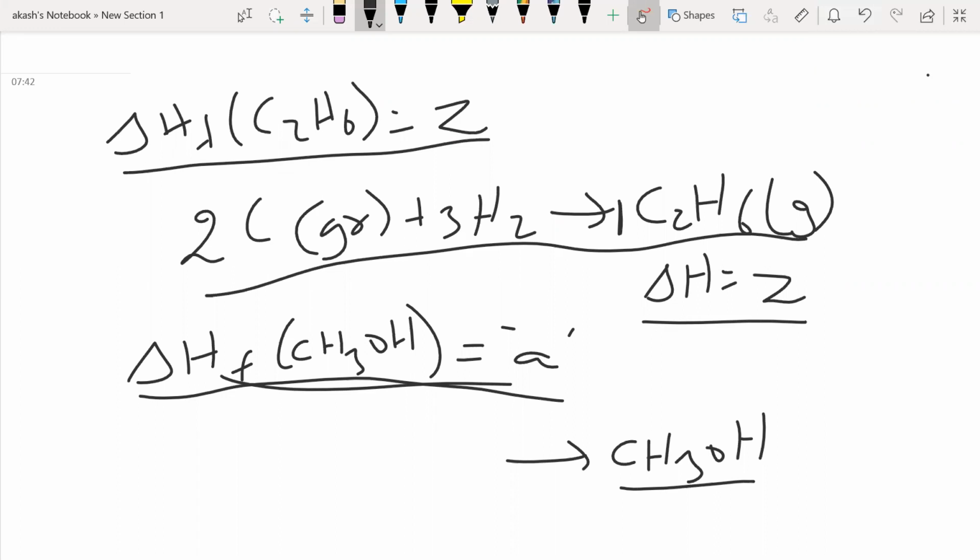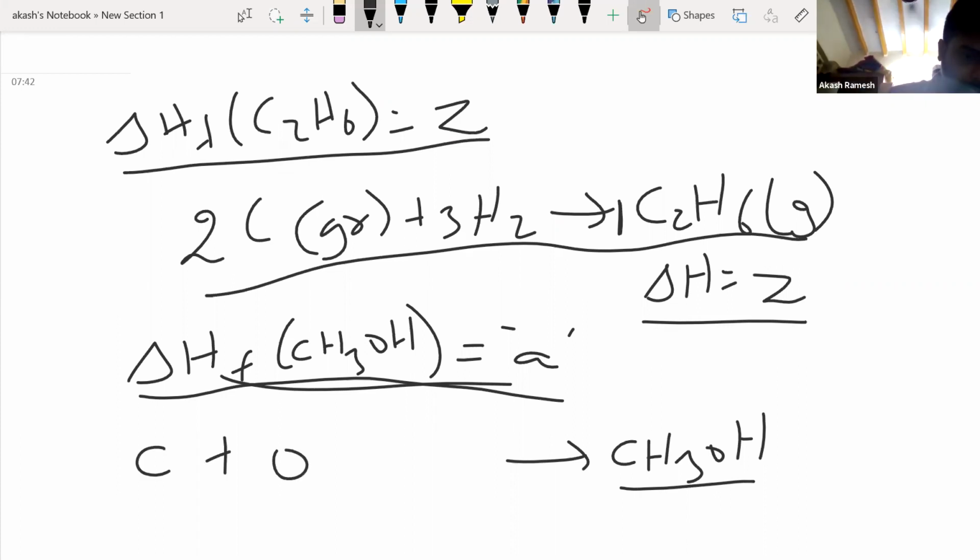Hydrogen, good. Then carbon and oxygen, good. Hydrogen, carbon, and oxygen are the elements present. Let me put that here. Carbon, oxygen, and hydrogen.